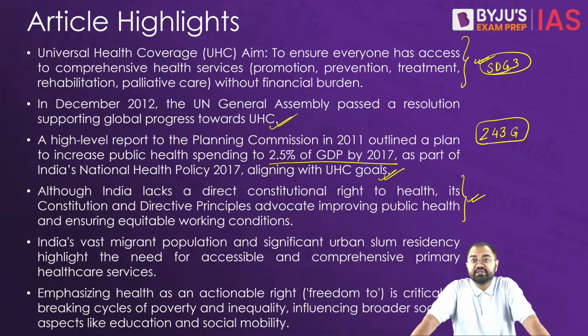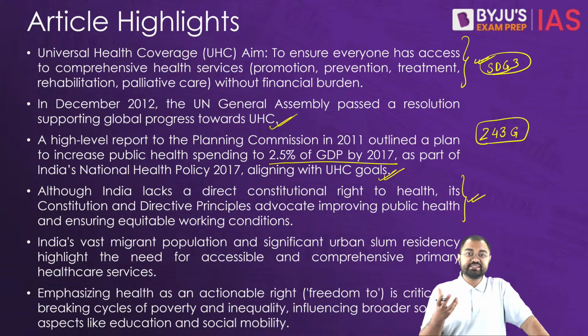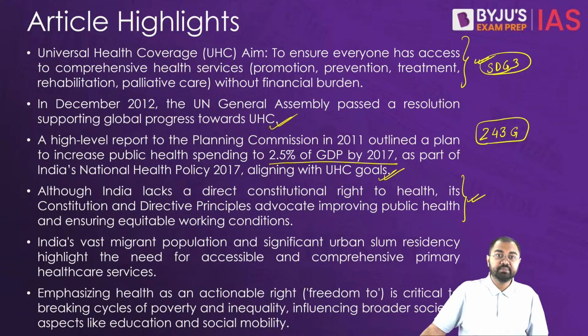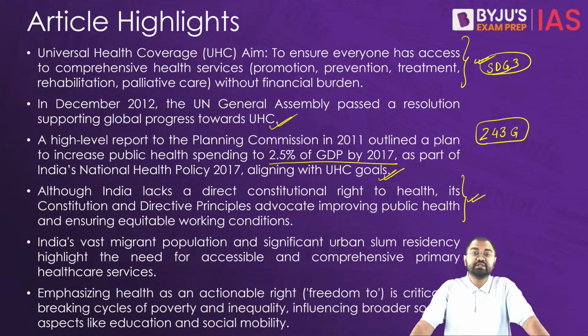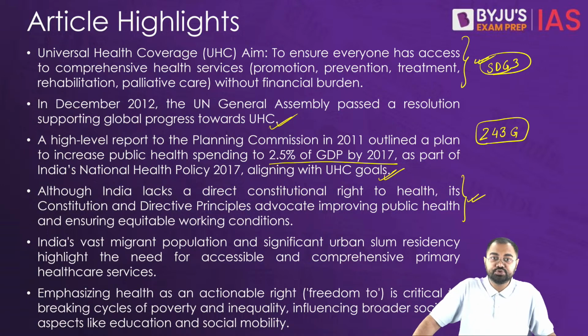Now, in this regard, we have to understand the urgency and the individual rights that people should have to health. Achieving universal health coverage in India faces a lot of challenges, particularly because of India's huge migrant population, and significant urban slum dwelling also becomes a challenge. Accessibility to primary healthcare services becomes very crucial.